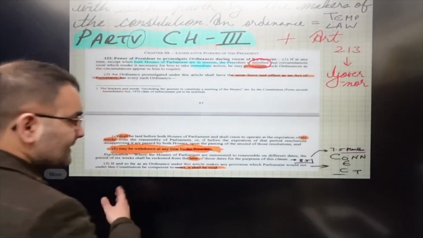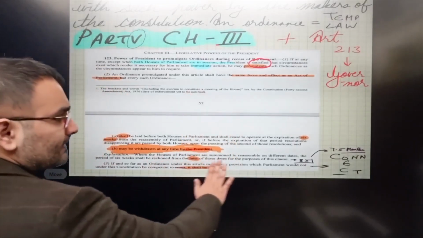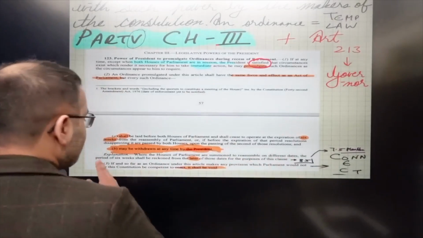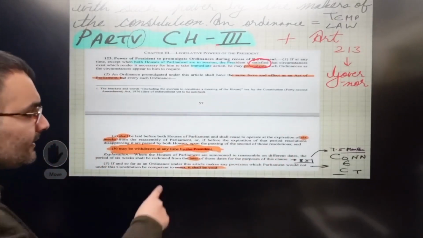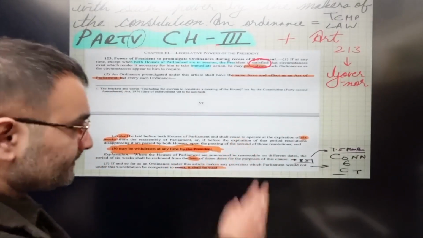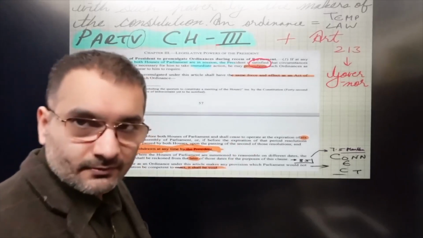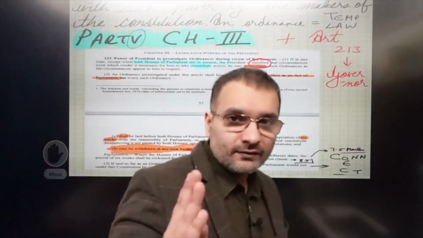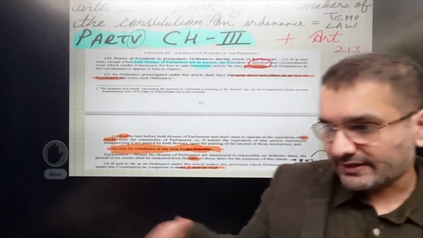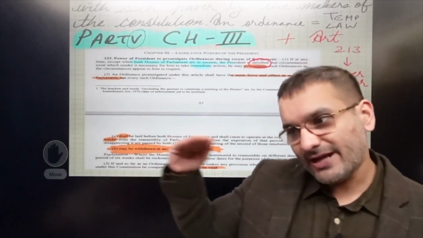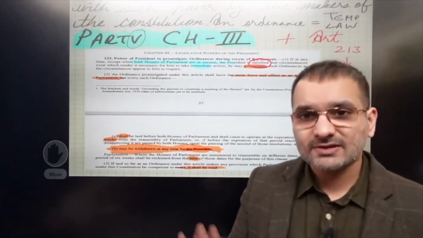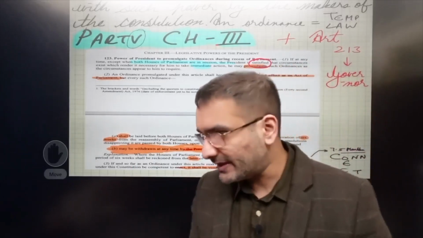All right. Explanation. Where the houses of parliament are summoned to reassemble on different dates, the period of 6 weeks shall be reckoned from the later of those dates for the purposes of this clause. Meaning, if Lok Sabha and Rajya Sabha reassemble at different dates, तो जो later वाली date है, उसके ऊपर से हम 6 हफ्ते calculate करेंगे.